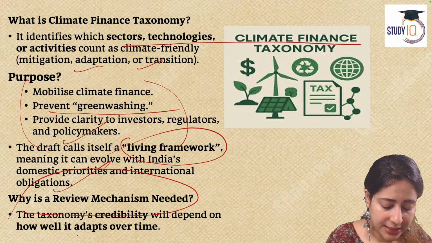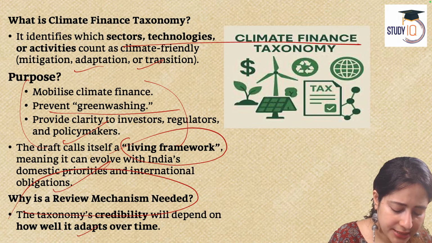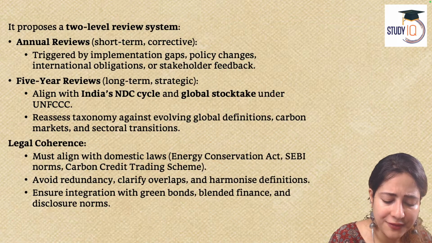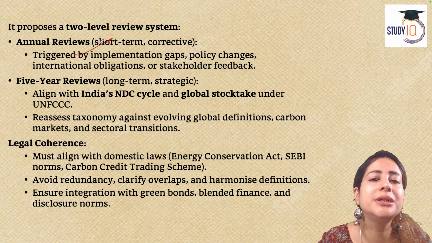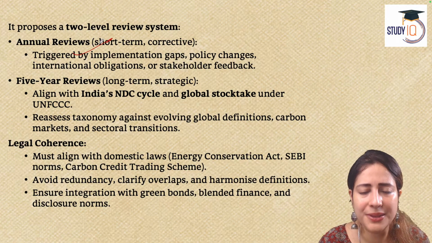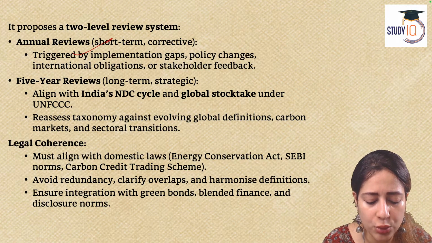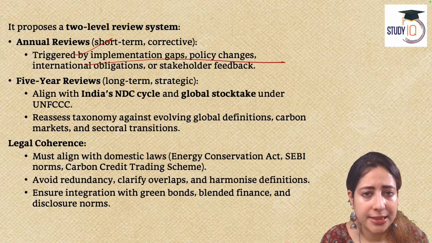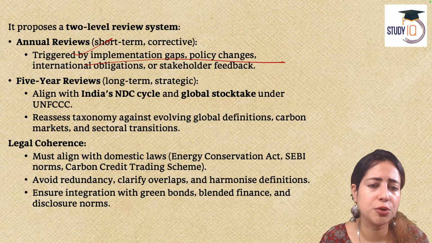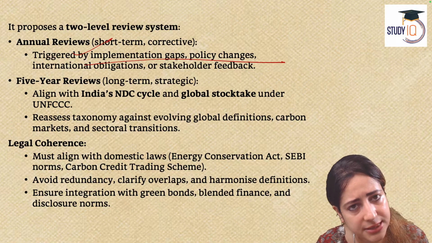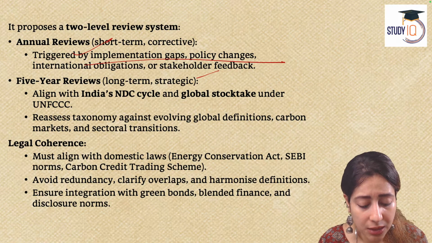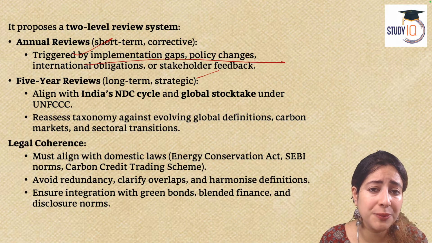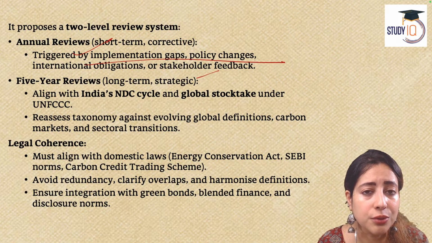The government says time to time, as I mentioned, from annual review to longer term reviews, 10 years, there shall be a proper investigation about how much the taxonomy is being implemented in the production process across different companies, different sectors of the economy. What are the gaps? What are the feedbacks? What are the punishments to be given to people who are not adhering to the protocol?